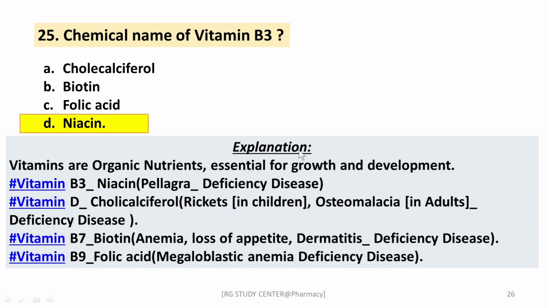Vitamin B7, biotin: anemia, loss of appetite and dermatitis are its deficiency disorders. Vitamin B9, folic acid: its deficiency in our body causes megaloblastic anemia, right? These are the different vitamins with their respective deficiency diseases.